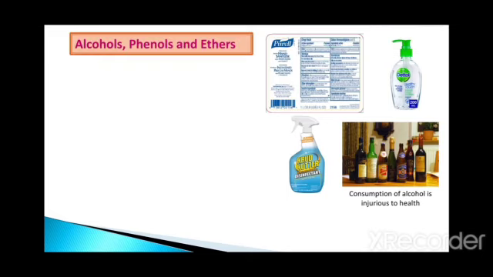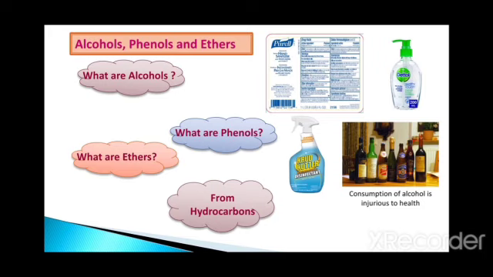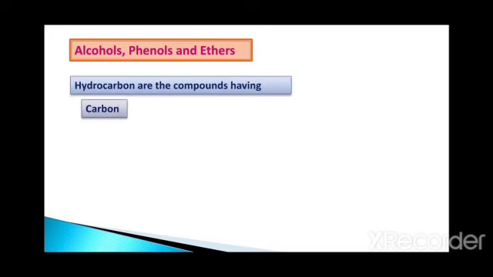See here, these are classes of hydrocarbon derivatives, that means alcohol, phenol and ethers are all made up of a single hydrocarbon category. Then what are hydrocarbons? That is the next question, and you have already studied it in the first POC. Hydrocarbons are compounds which contain only carbon and hydrogen. When you replace one of the hydrogens in the hydrocarbons, you get a new category, that is alcohol, phenol and ethers. And how do they differ?